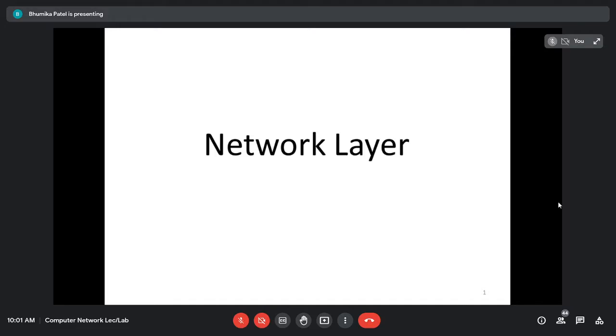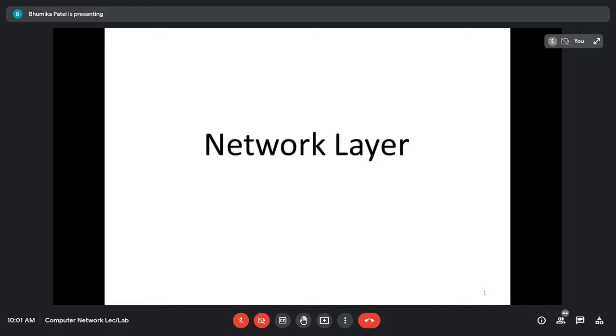And as we know, every layer takes the service from the layer which is below it and provides the service to the upper layer. That means for the network layer, the layer below the network layer is the data link layer, right? So it will take the service from the data link layer and it will provide the service to the upper layer, that is the transport layer.